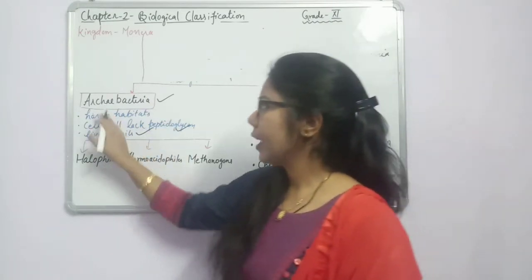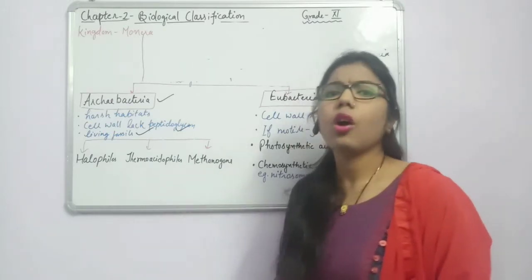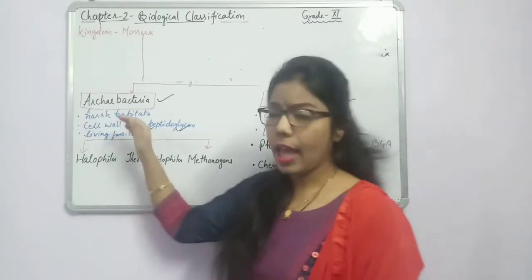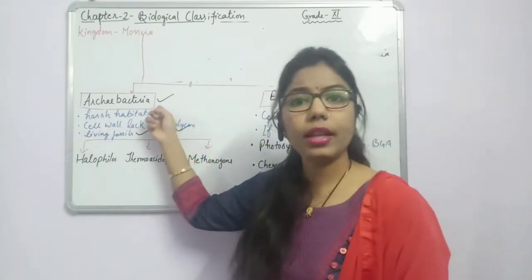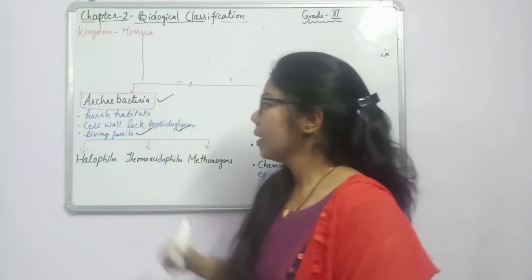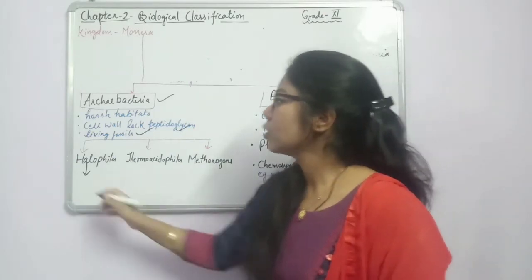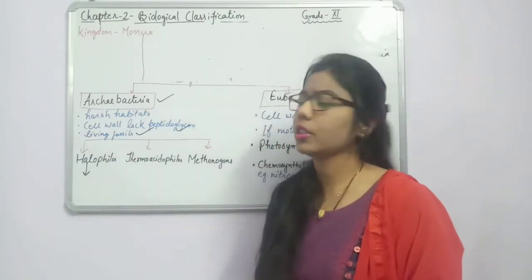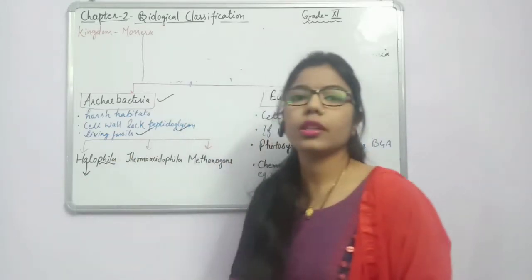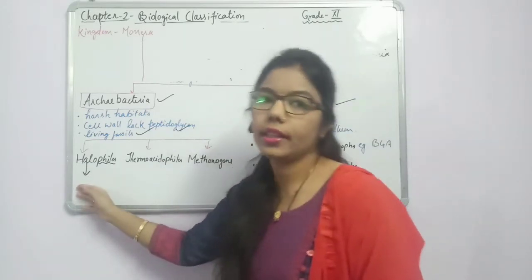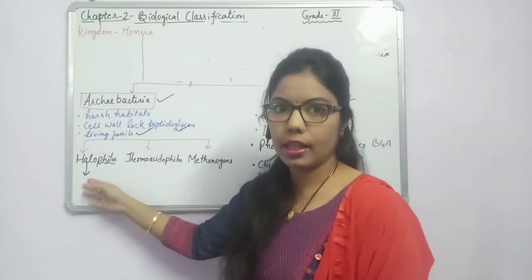Again, we have classified the Archaebacteria into 3 groups, on the basis of their habitat, on the basis of their existence. We said that they can survive well in any condition. So on this basis we have halophiles. Halo is related to what? Something salty. In any salty area they can live. And phile is related to what? Loving. So they are loving towards salty conditions. Those bacteria which can live very well in these areas are known as halophiles.